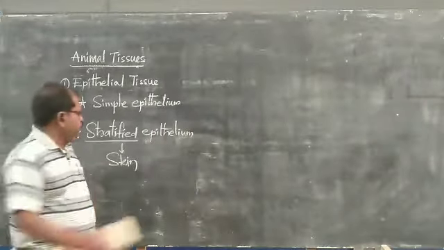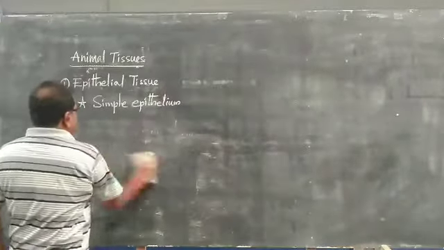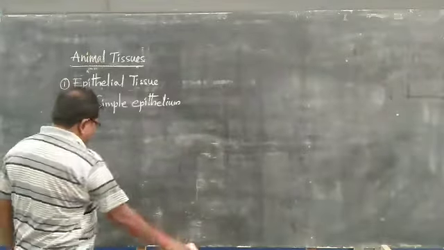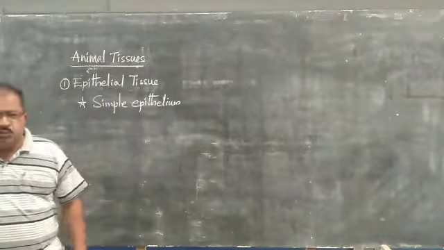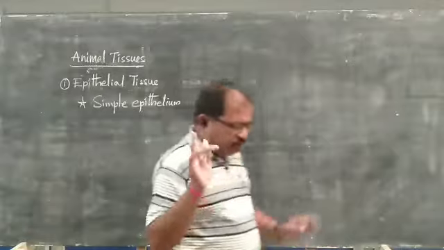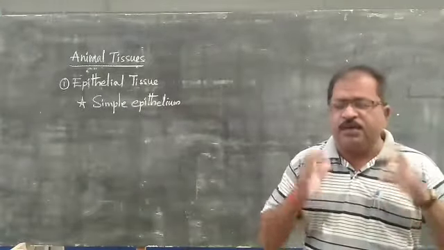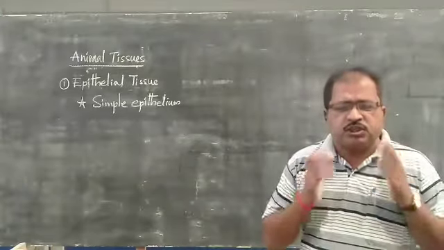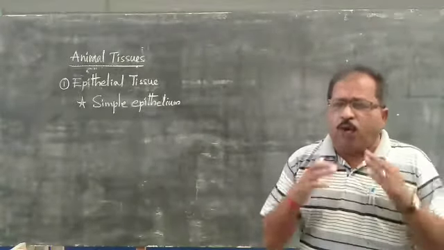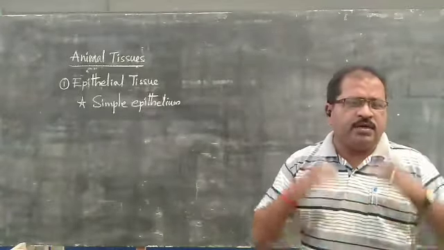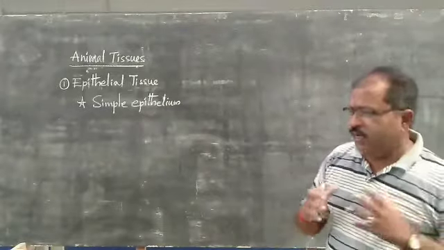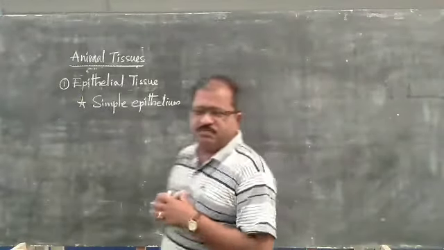Simple epithelium is present in all the body parts except the skin. Simple epithelium means only one layer of epithelial cells will be present, and these may be rectangular, square-shaped, polygonal-shaped, and isodiametric in diameter.